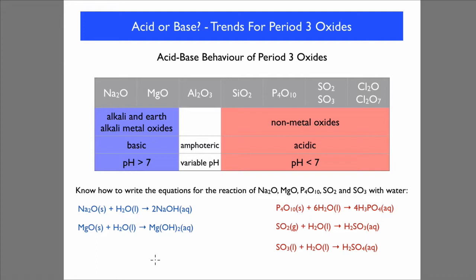And you've got all the others being non-metal oxides, and they are all acidic with a pH less than 7. You need to know how to write the equations for the reactions of this lot with water. And you can see there that sodium and magnesium form hydroxides, and phosphorus and sulfur are forming acids.